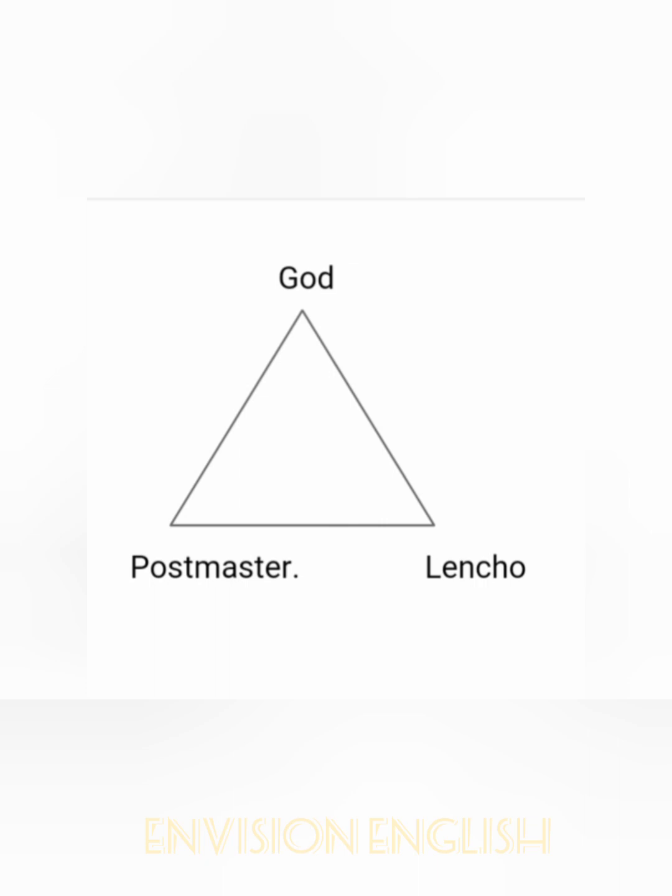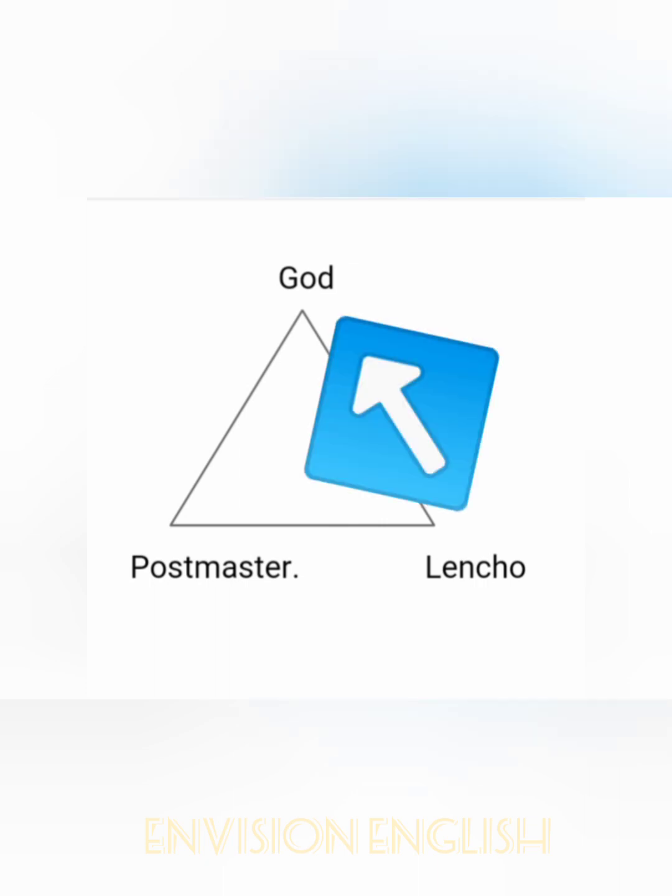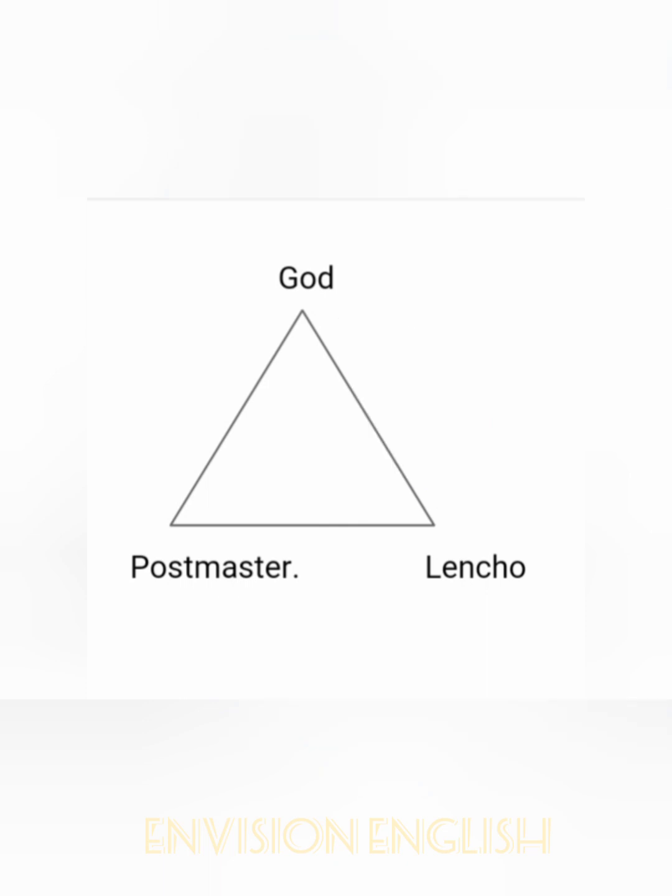This is a conversation between Lencho and God, and in this conversation, unknowingly, without the knowledge of Lencho, the postmaster is communicating with Lencho. He expects the reply from God, but in the place of God, who is helping, who is replying? It is none other than the postmaster. So for the readers, the one doing the duty of God is the postmaster. If you understand this triangle, then you can understand the conflict in the story.